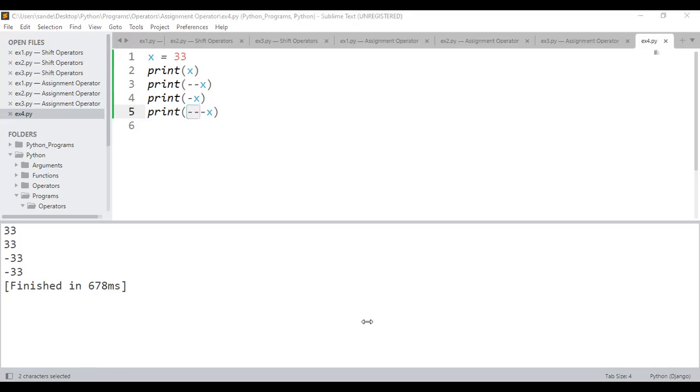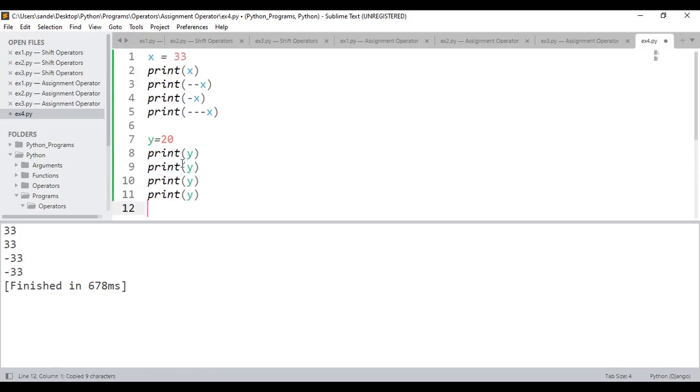Is that clear? Please do respond. Okay, similarly, what will be the output for this one? If I consider it like this, y, you know what the output is. Next, copy this and paste it. Here I'll write plus y, plus y, minus plus y, and next, minus plus y. Observe. 20, no issue. 20, no issue. Minus y, because minus into plus is minus. Why is it plus 20 here? Because minus into minus, plus into plus. That's the reason. And why minus 20 here? Because minus into plus is minus.